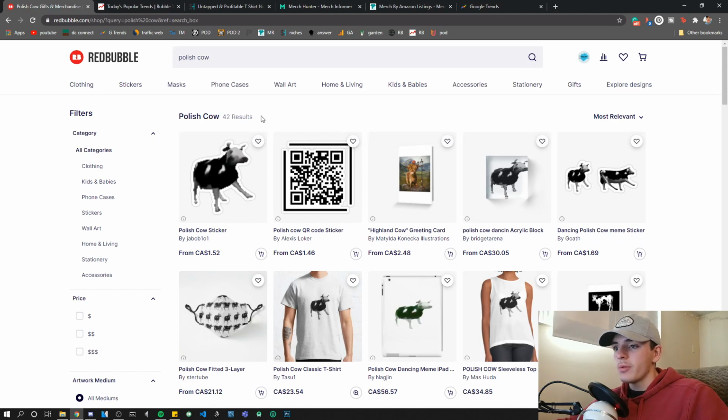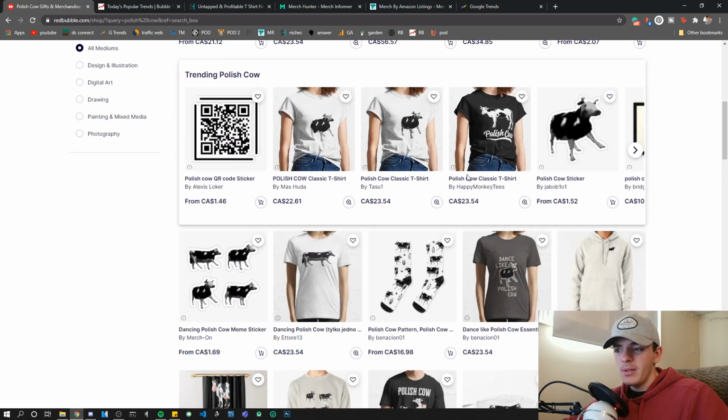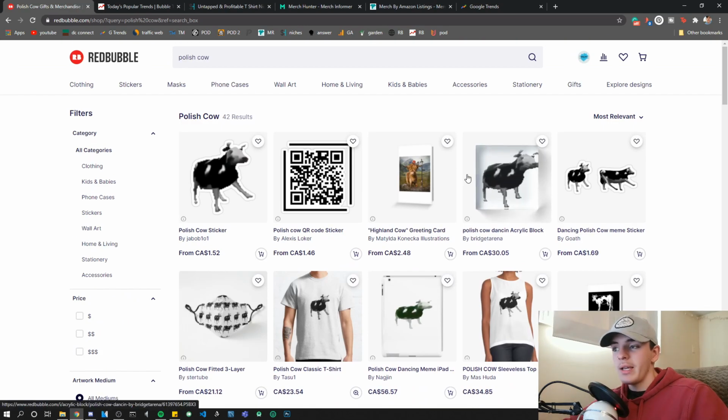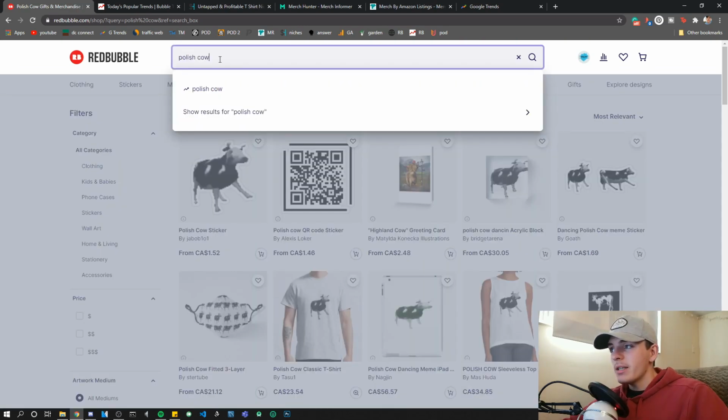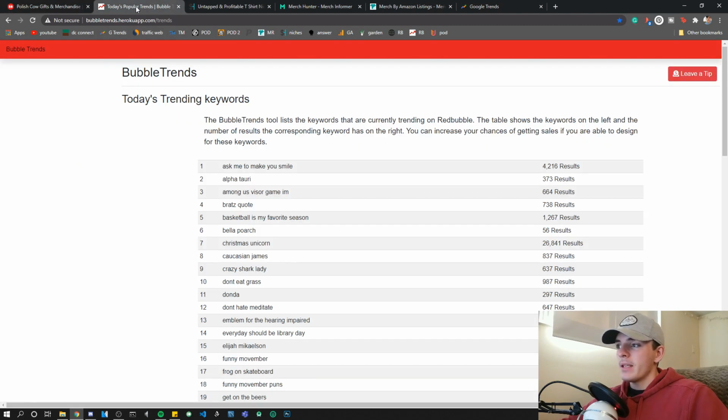Polish cow, 42 results, so something interesting to think about. If you want to write Polish cow in text and put a cool cow, you might get a sale. What I'm trying to say is that when you're using this way of doing it, you can find a bunch of different ideas, and you don't always have to stick to the trends. You can sometimes make these ideas into evergreen niches, just by searching and going around, getting a feel for what works and what's trending.